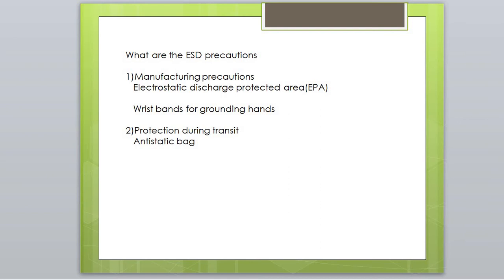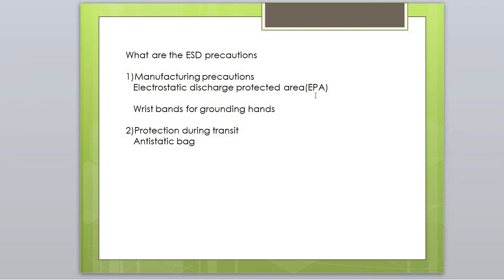First of all, we will discuss the precautions that have to be taken during the manufacturing process. In manufacturing, prevention of ESD is based on an electrostatic discharge protected area, that is EPA. The EPA can be a small workstation or a large manufacturing area.